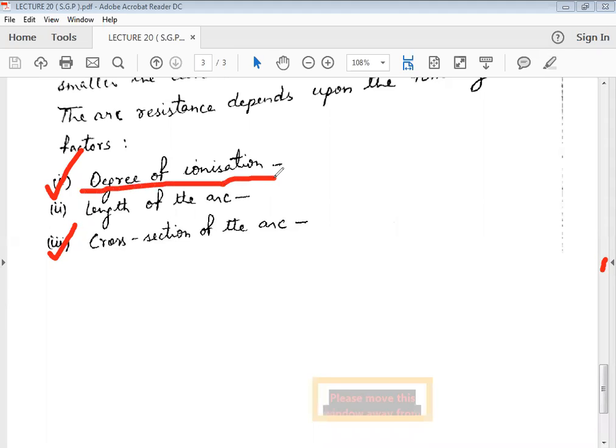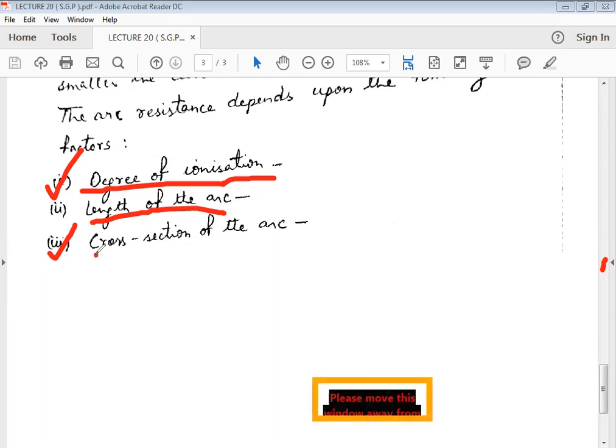Degree of ionization means that if there are fewer ionized particles in the area between the two electrodes, the resistance of the arc is high. If the length of the arc is increased, that is, if the separation of the two electrodes increases, the resistance of the arc also increases.